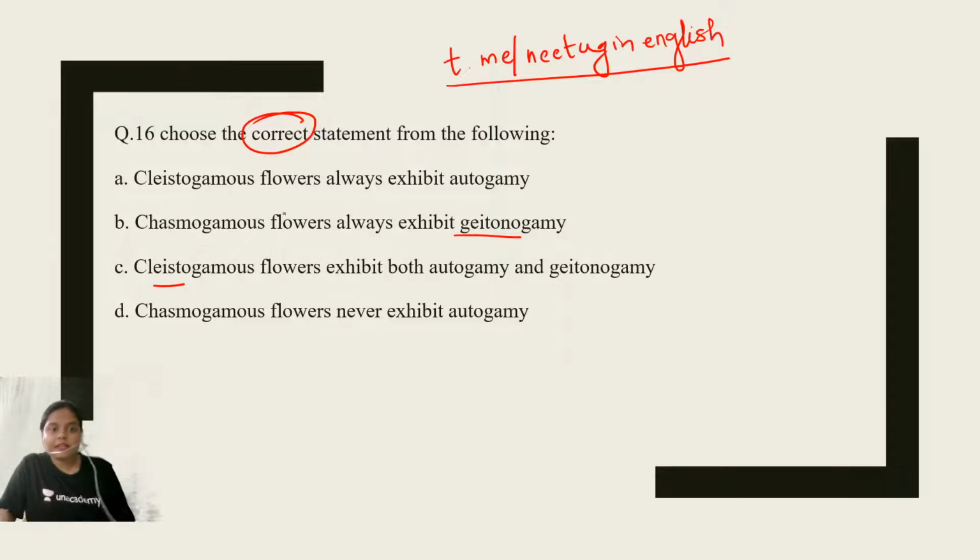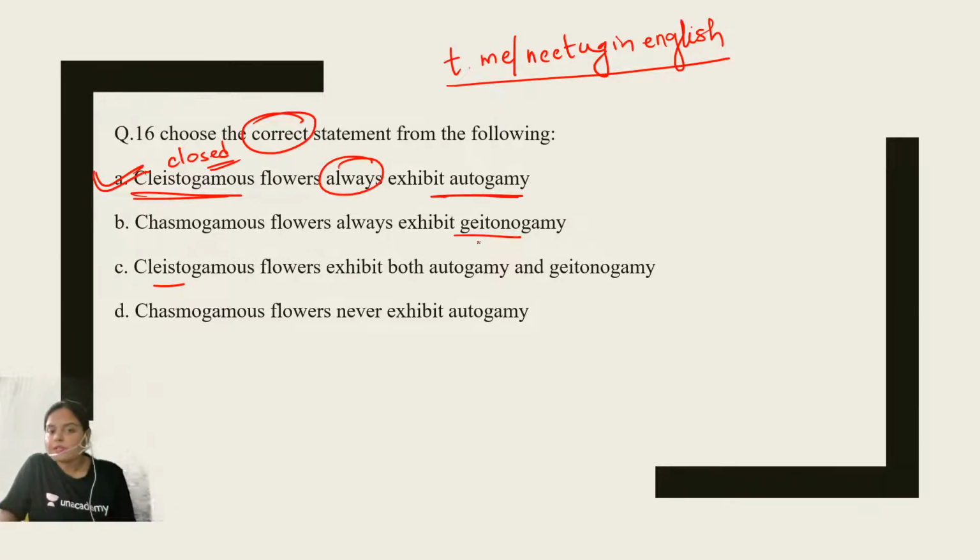The correct statement, very good, Shubh: cleistogamous flowers always exhibit autogamy. Cleistogamous flowers are the closed flowers. They never open, and that is why they always exhibit autogamy. What is geitonogamy, by the way? When both the flowers are present on the same plant. So this is geitonogamy. Ecologically it is cross-pollination, but genetically geitonogamy is self-pollination. Cleistogamous flowers can never perform geitonogamy because they never open.